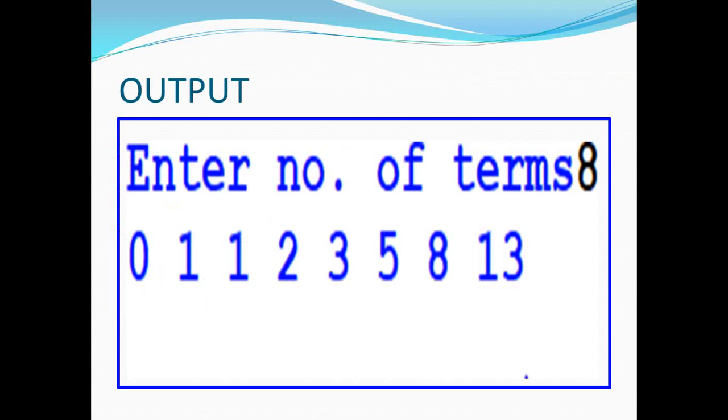The output is, if we enter the number of terms 8, it will give you first 0, then 1, then it will sum the last two numbers. 1 plus 0 is 1, 2 plus 1 is 3, 3 plus 2 is 5, 5 plus 3 is 8, 8 plus 5 is 13. So this is nothing but a Fibonacci series up to the 8th term.